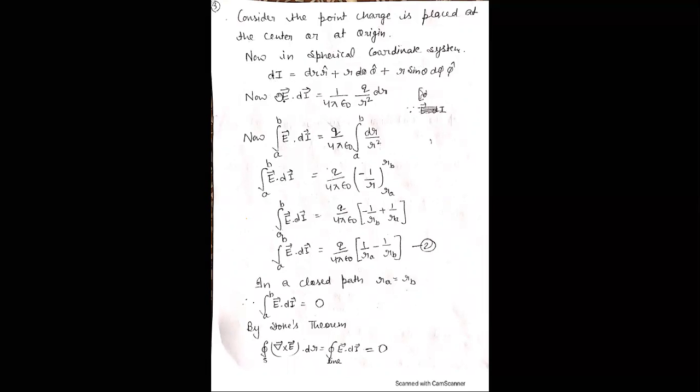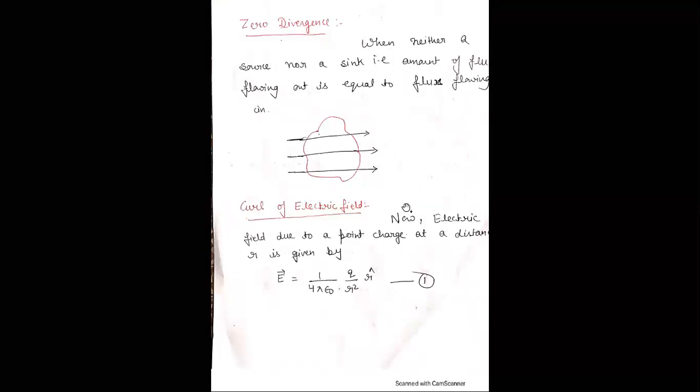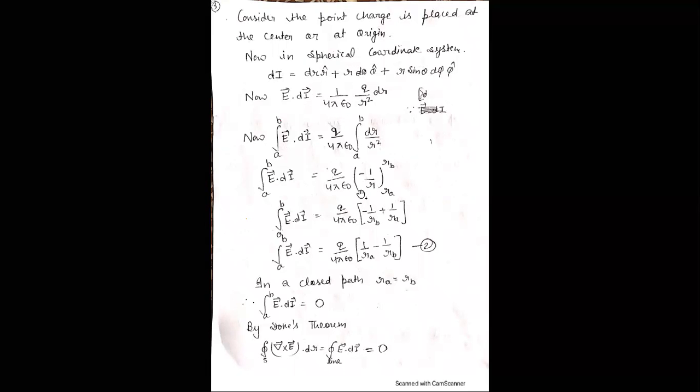Now, taking E dot dl, the dot product of the electric field with the line element dl, 1 upon 4 pi epsilon naught, q upon r square dr. The dot product E dot dl is equal to only dr, because here is the r unit vector and here is the r unit vector. Now, the integral from a to b of E dot dl is equal to q upon 4 pi epsilon naught, taking the integration from a to b of dr upon r square, and solve this integration here.